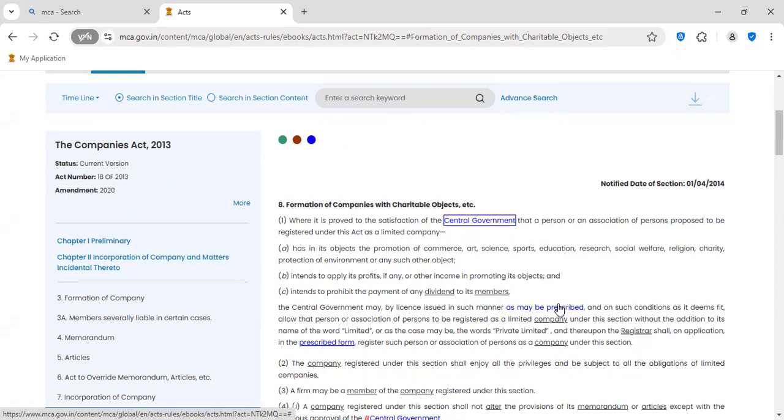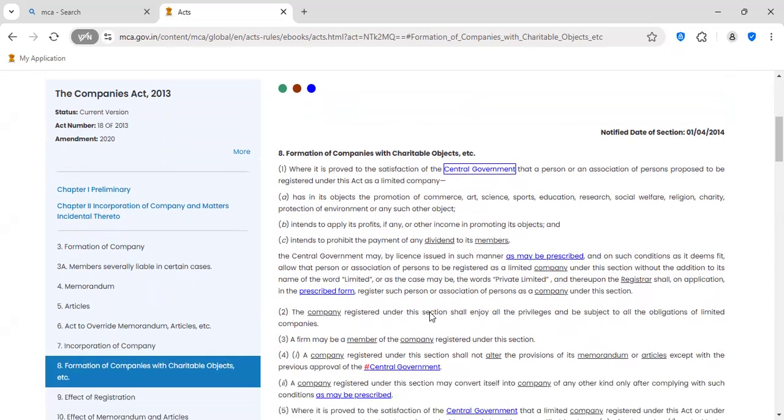It also intends to prohibit the payment of dividend. See, generally in other companies, the members will get dividend on the profits. Here, it is prohibited under a Section 8 company. There are no dividends to members. It is prohibited.